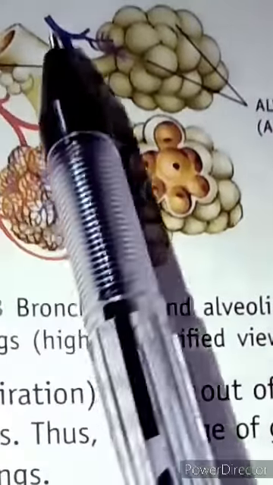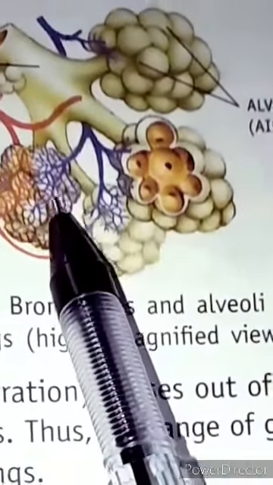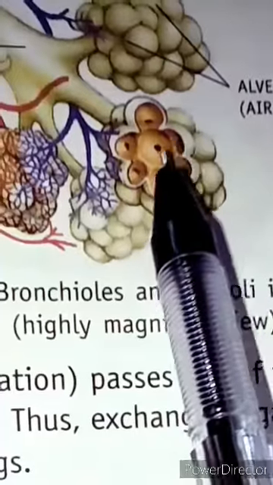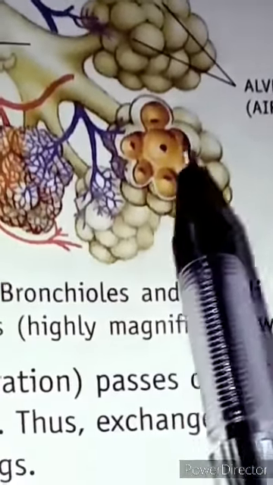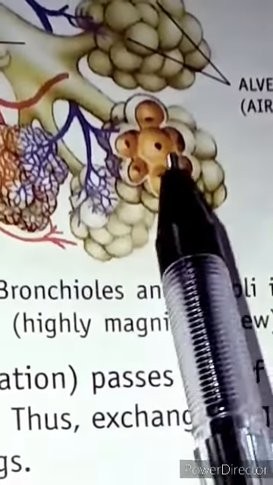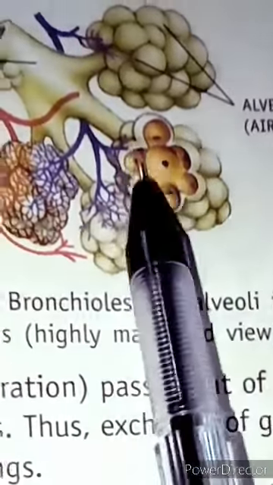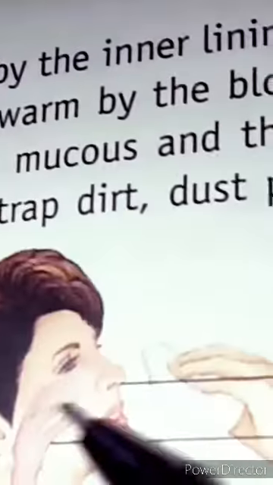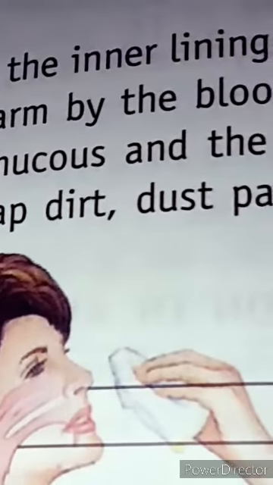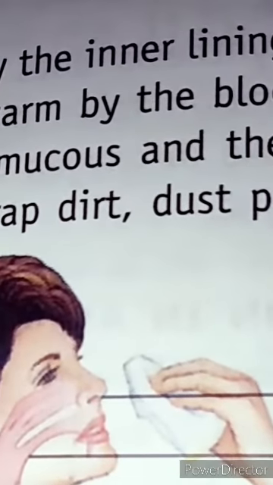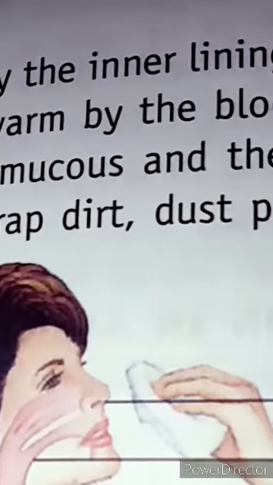When they come here, the exchange occurs. The carbon dioxide is pushed back out through the nostrils. So this is how our respiratory system works.